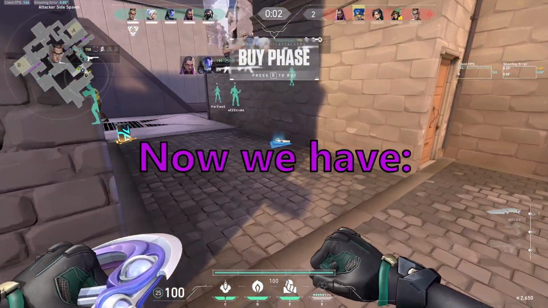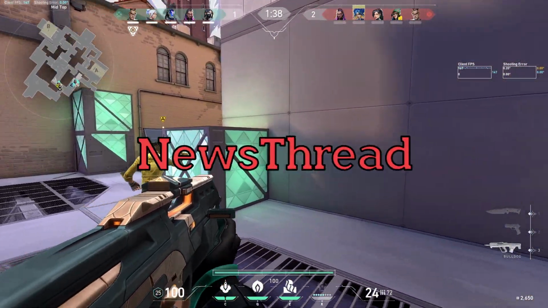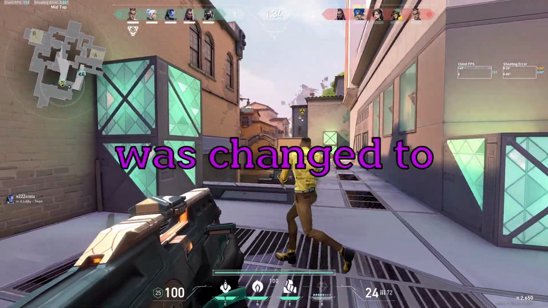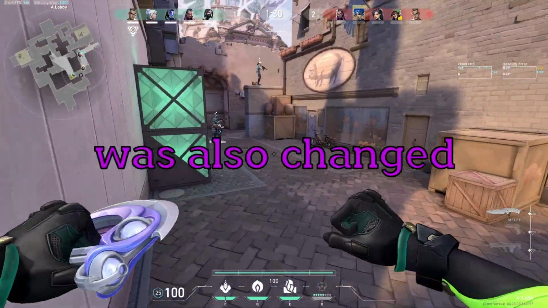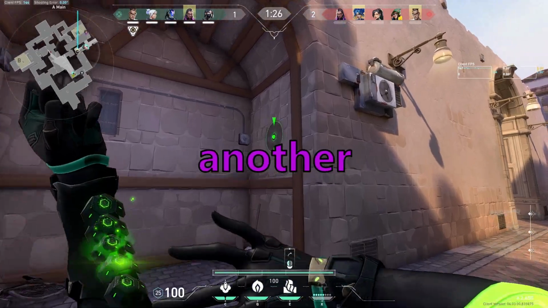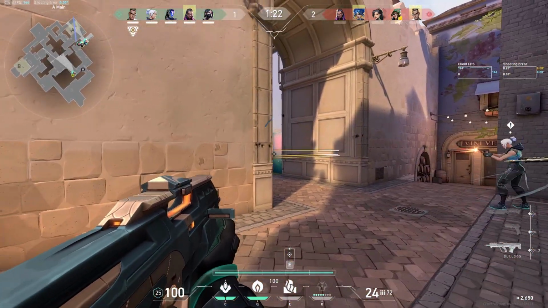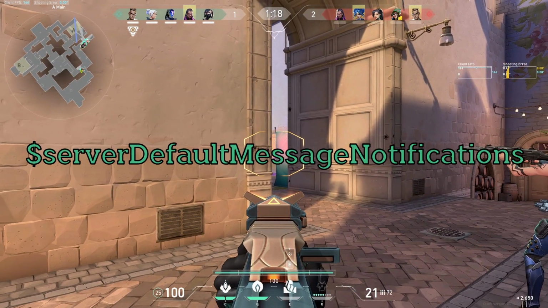Like now we have the forum type. News was changed to announcement. News thread was changed to announcement thread. DM was changed to DM in all caps. Not safe for work was also changed to NSFW in all caps. And we also had another function rename in B6.0.3, which was default message notification to server default message notifications.